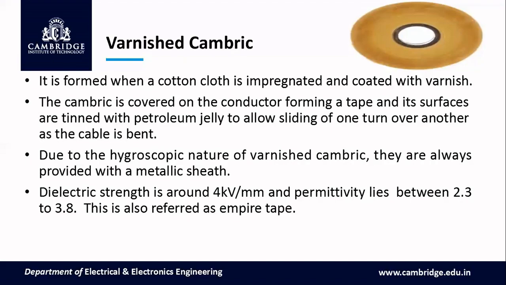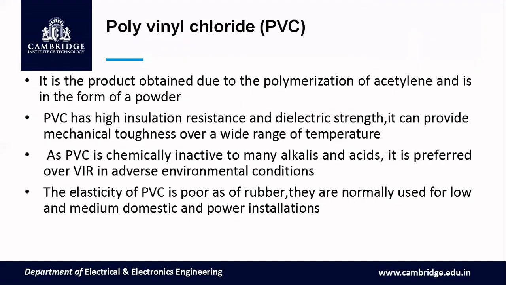Due to the hygroscopic nature of the varnished cambric, they are always provided with a metallic sheath. So one metallic sheath will always be provided. The dielectric strength is around 4 kilovolt per mm, and permittivity lies between 2.3 and 3.8. It is also referred to as empire tape.